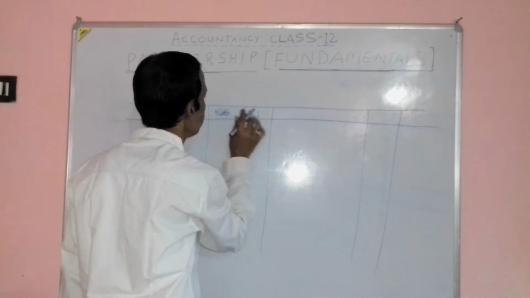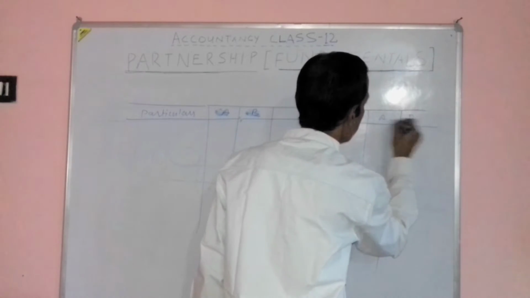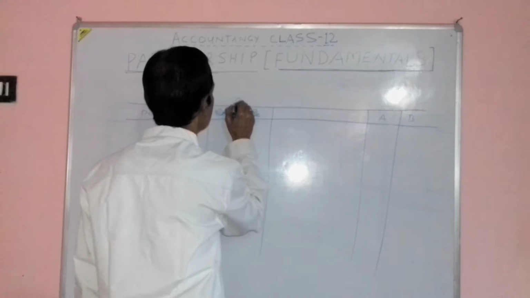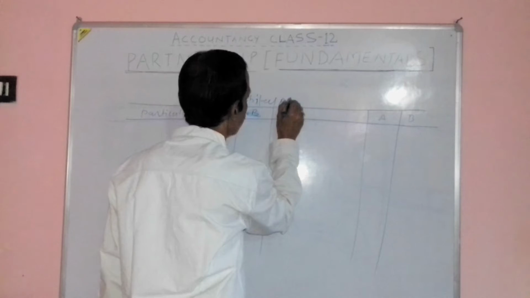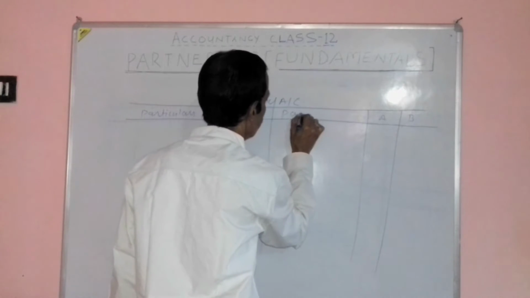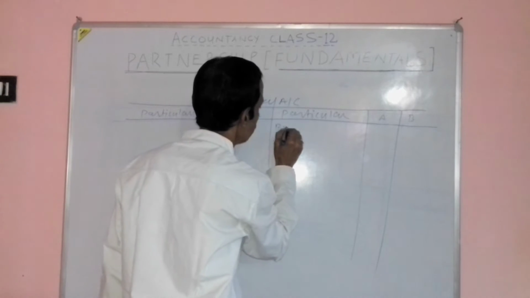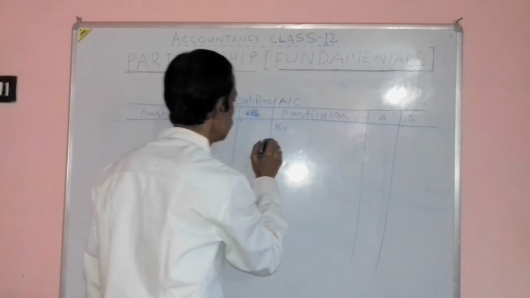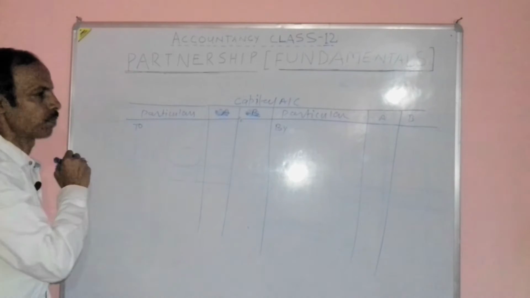This one is partner A, partner B, A and B, and this is capital account. Credit side we will transfer by, and in debit side to.